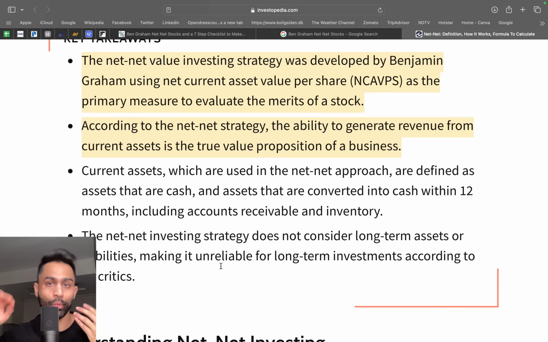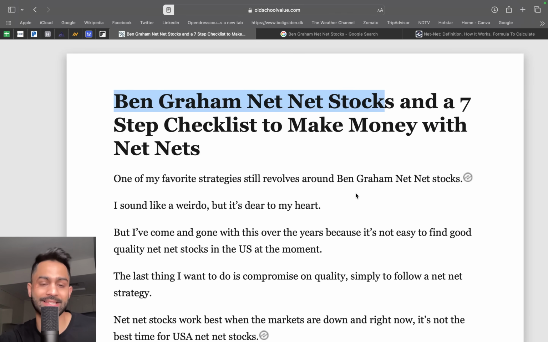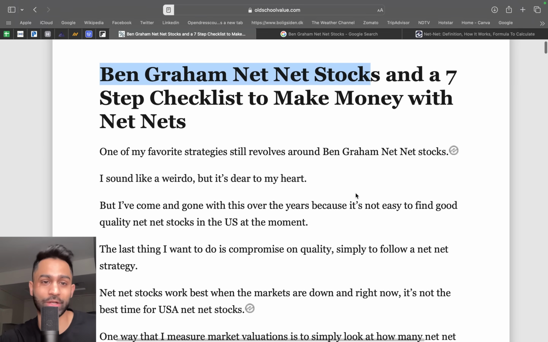And that's exactly what we have solved on our platform. We have not only given you the ability to calculate the net asset value or the net liquidation value for any business, but we've also given you the ability to account for those long-term assets and liabilities as well. If you come over to this, you'll notice Ben Graham's net stocks and a 7-step checklist to make money with nets.